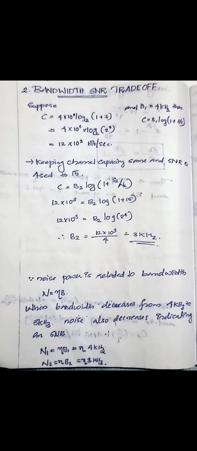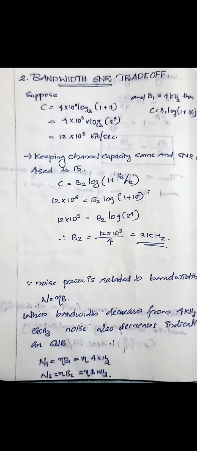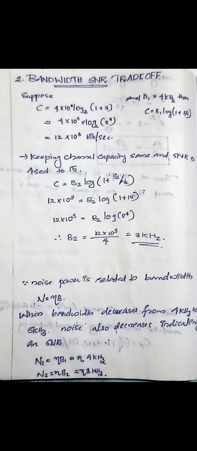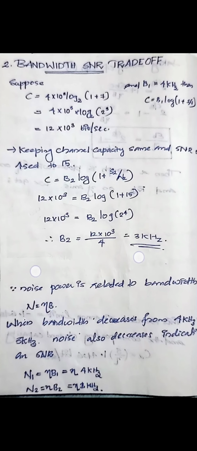Then the next implication is the bandwidth SNR trade-off. That is, there should be a trade-off between bandwidth and SNR. That means in order to increase the capacity, we don't want to increase bandwidth too much, and if we increase bandwidth too much, the SNR will decrease. And if we decrease the noise and increase the SNR, bandwidth will be reduced. So we want to maintain a maximum value between bandwidth and SNR. Bandwidth and SNR should always be maintained in a proper manner in order to increase the capacity.